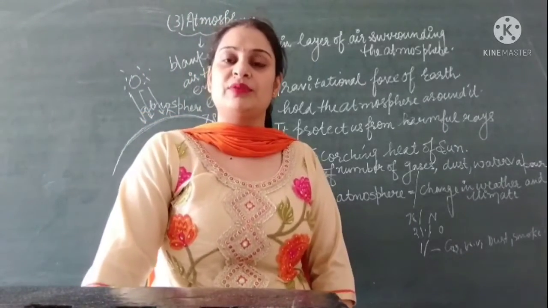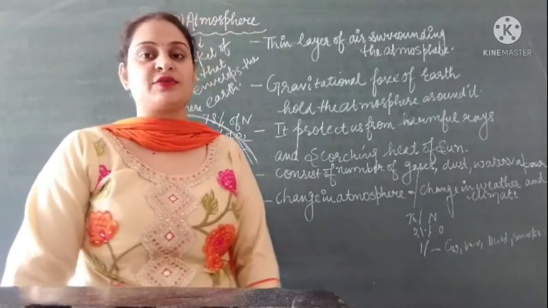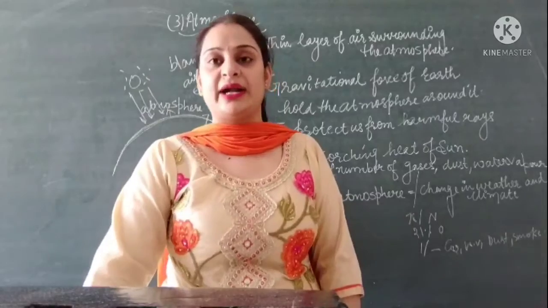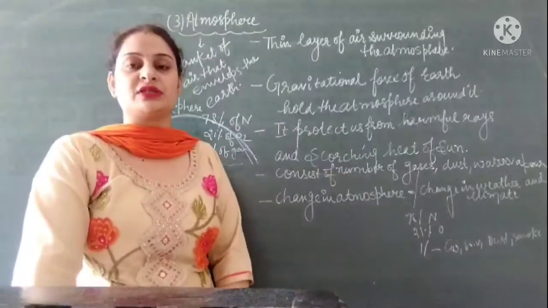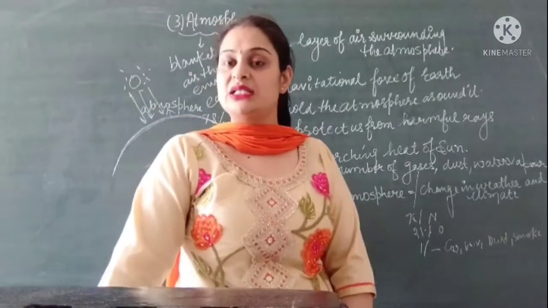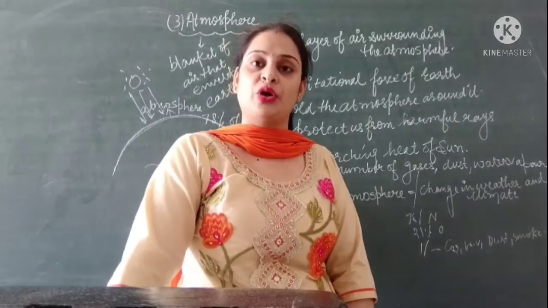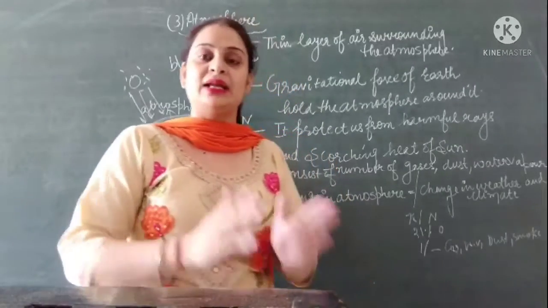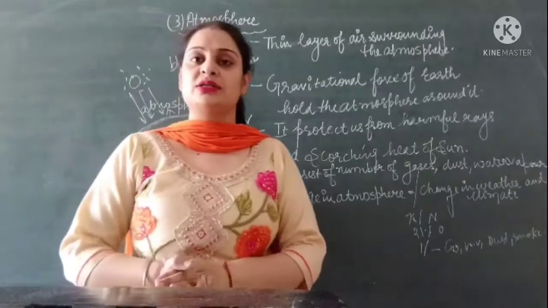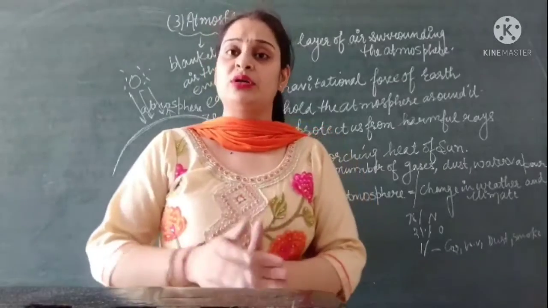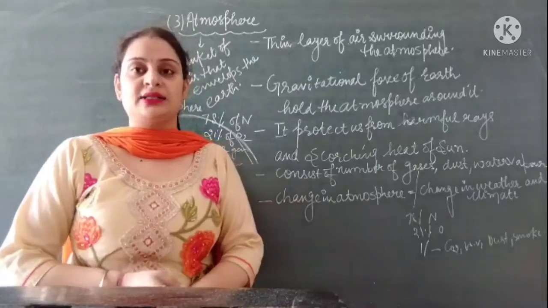And when we talk about the different components of the natural environment, we discussed lithosphere, which is the surface of land. Then we discussed hydrosphere, which is the water surface of earth, and lastly we discussed atmosphere, which is the surface of air. That means our natural environment consists of land, air and water. So the land area is called lithosphere, the air area is called atmosphere, and the water surface of earth is called hydrosphere. I hope you all understand this topic.